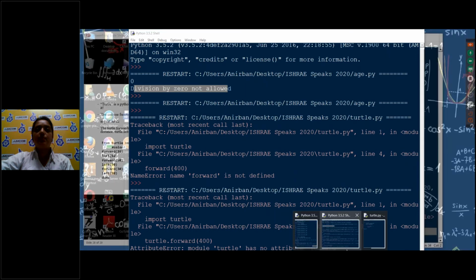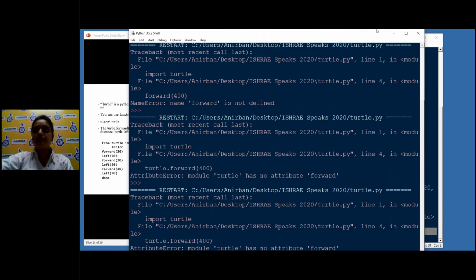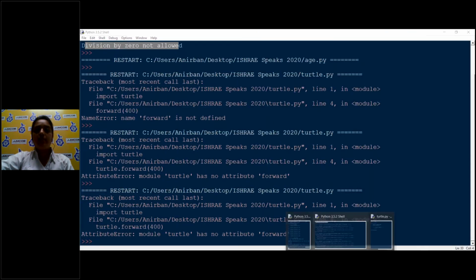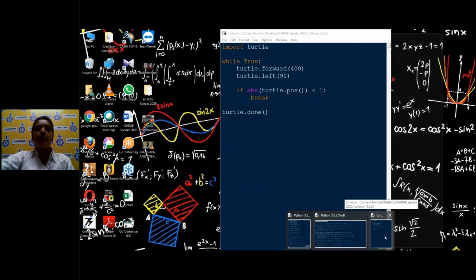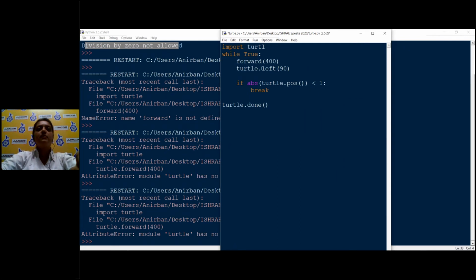Okay, I got it. It's because of the position. I guess the turtle will have some, okay, we'll just simply move this here. Some error is coming. We'll just say from turtle import star, so it will import all the modules and there's no need to explicitly name them, because sometimes inside of modules, turtle dot turtle, something like that can be there.